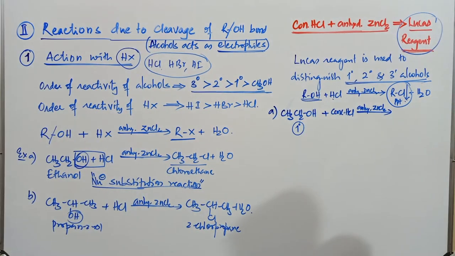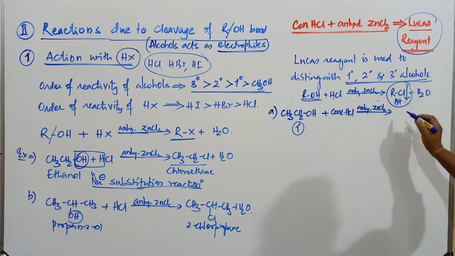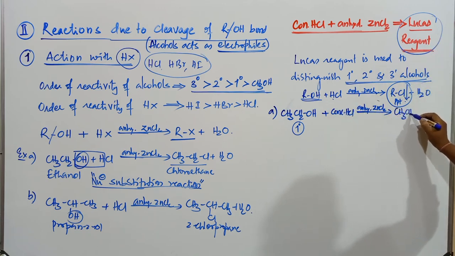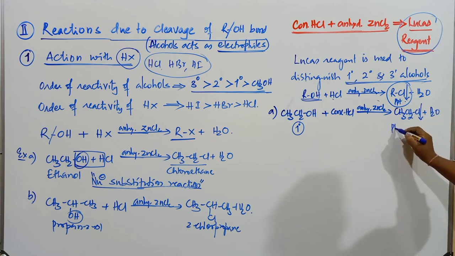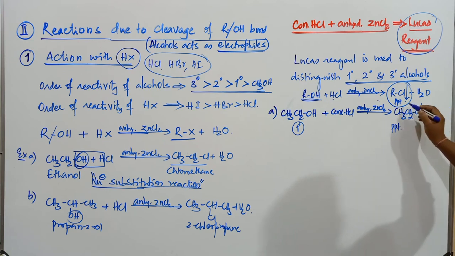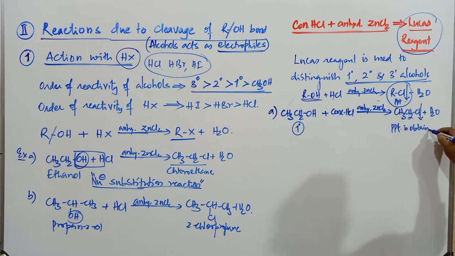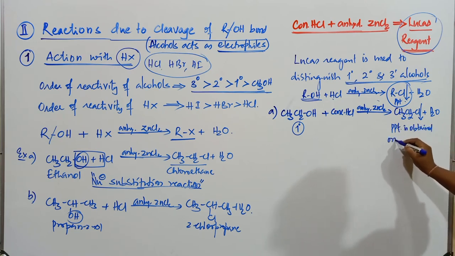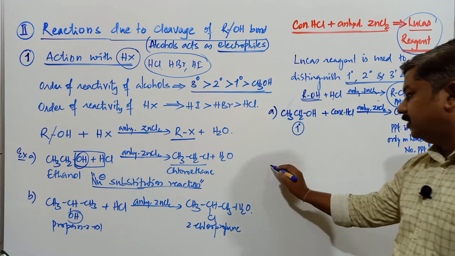Primary alcohol. When a primary alcohol is treated with this mixture, commonly known as Lucas reagent, it gives rise to the compound CH3, CH2, Cl plus H2O. This one is going to be a precipitate. The precipitate is obtained only on heating, or sometimes there is no formation of precipitate under normal condition, if it is a primary alcohol.